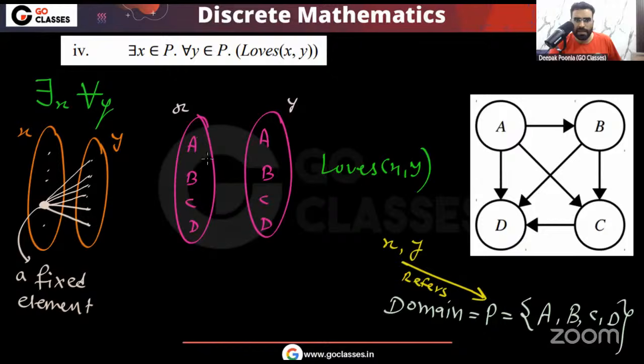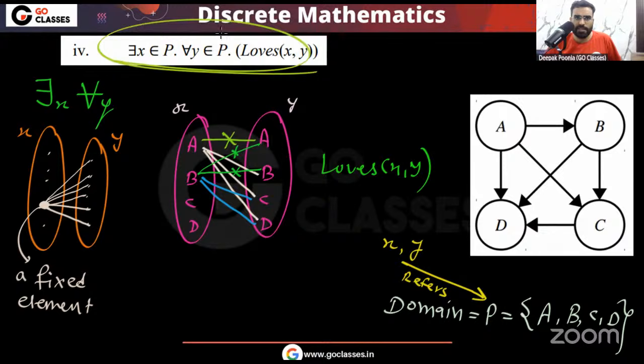Notice one thing: A loves B, A loves C, A loves D, but A does not love A. Similarly, B loves C, B loves D, but B does not love B, and B does not love A. So whatever fixed element you take here, if you take every possibility of y, then with at least one such possibility of y, this statement will be false. So basically I want to say that this statement is false.